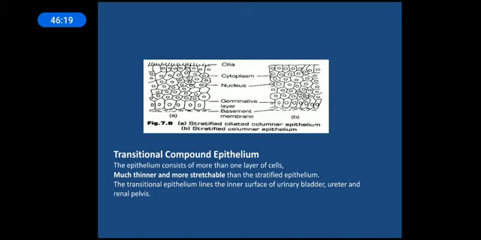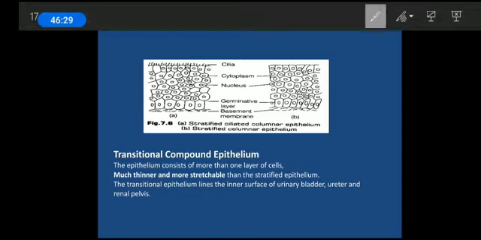Here you can see the stratified ciliated columnar epithelium and stratified columnar epithelium. So the uppermost surface cells will have the cilia. Here you can see the cilia, and here is the cilia, and here it is without cilia. So it is simple stratified columnar epithelium, and over there the stratified ciliated columnar epithelium. The last type of compound epithelium will be the transitional compound epithelium.